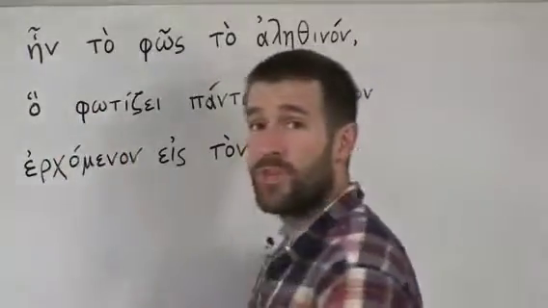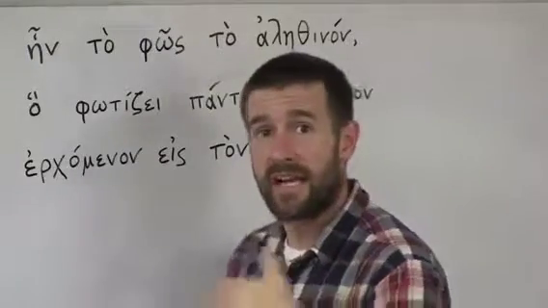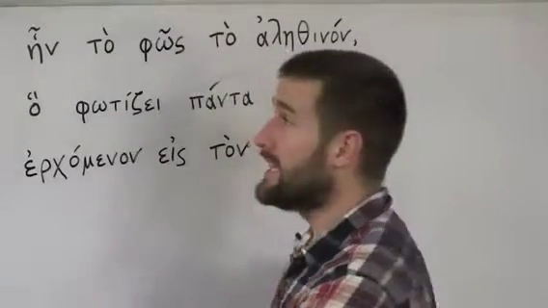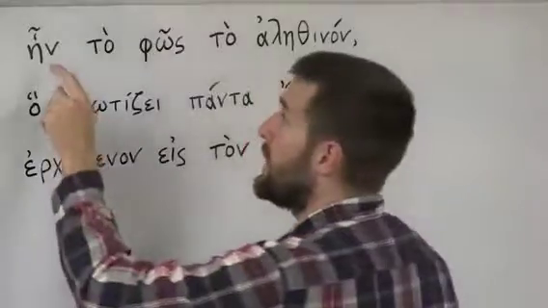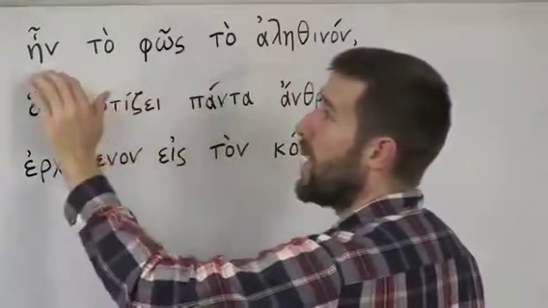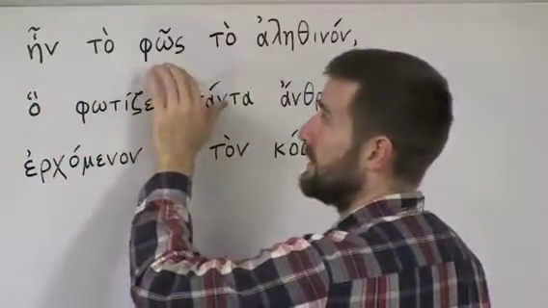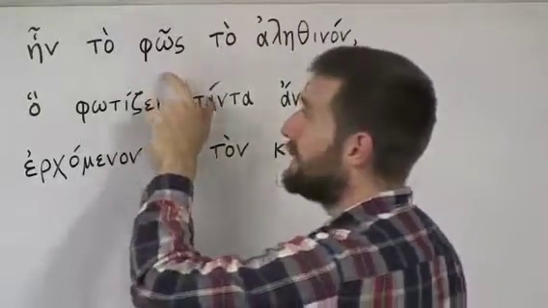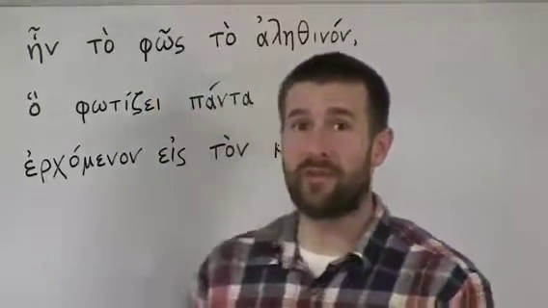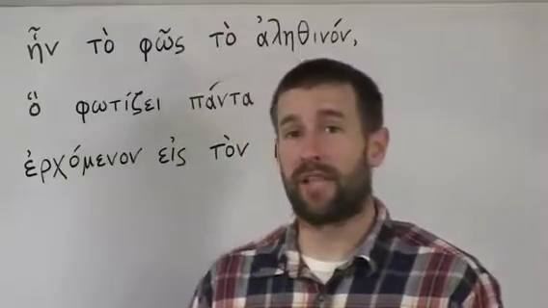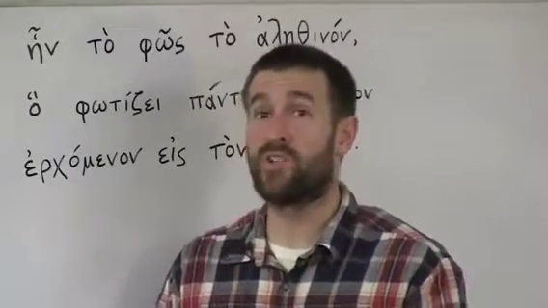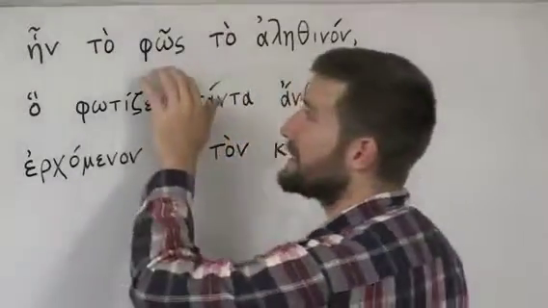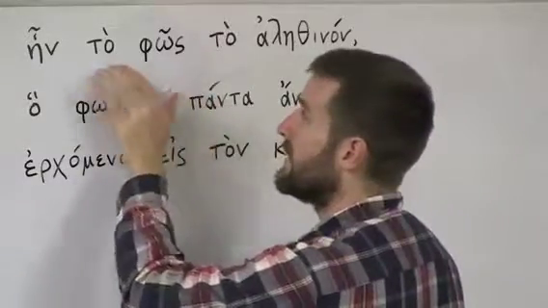Now, "en" is a word that you should know from John 1:1, archi en o logos. En means was, okay? En to phos, was the light. Now, the word light, phos, should remind you of some English words that are derived from it, like phosphorescent or a photon. Phos means light. To phos means the light.